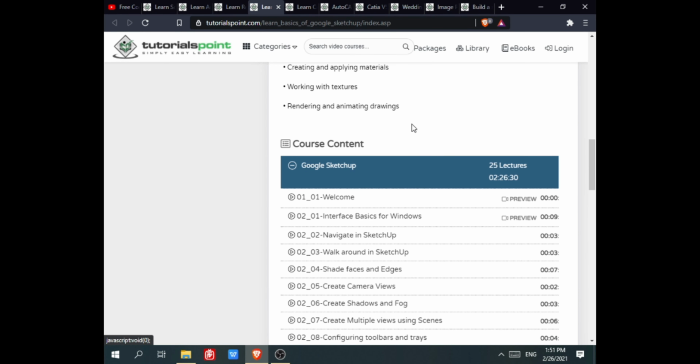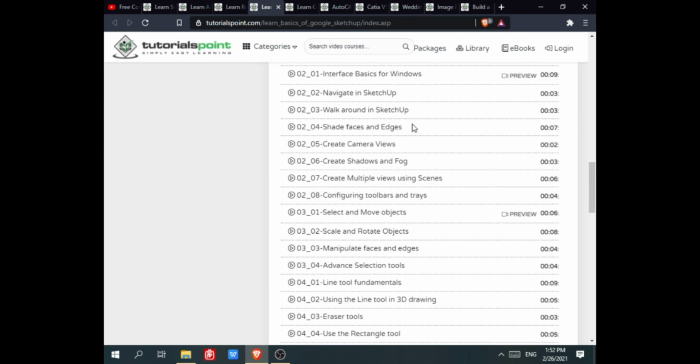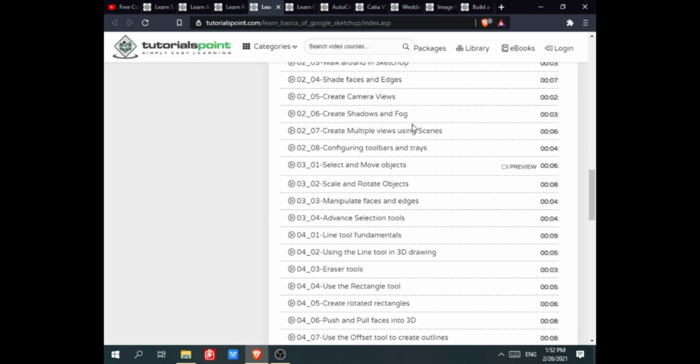Here you can see the course content: interface basics for Windows, navigate in SketchUp, walk around in SketchUp, shade, face and edges, creating camera views, creating shadow and fog, create multiple views using scenes, configuring toolbar and tray, select and move objects, scale and rotate objects, manipulate face and edge, advanced selecting tools, line tool fundamentals, using the line tool in 3D drawing,